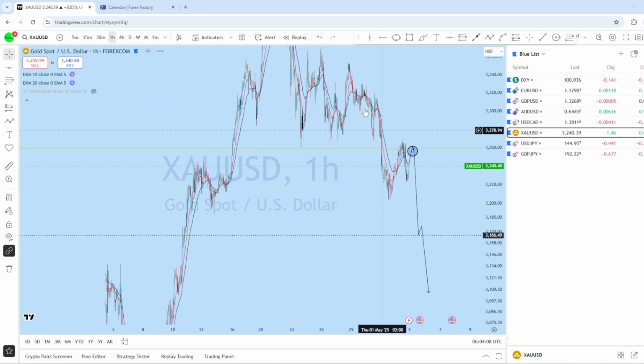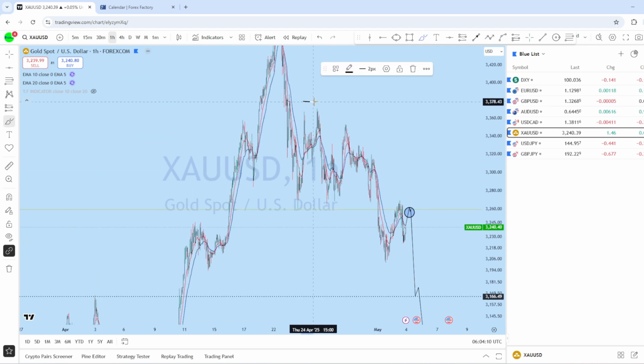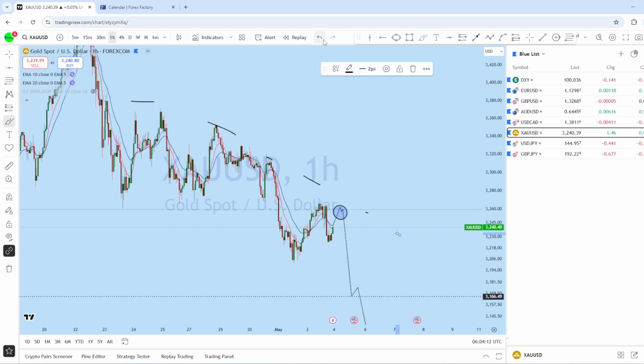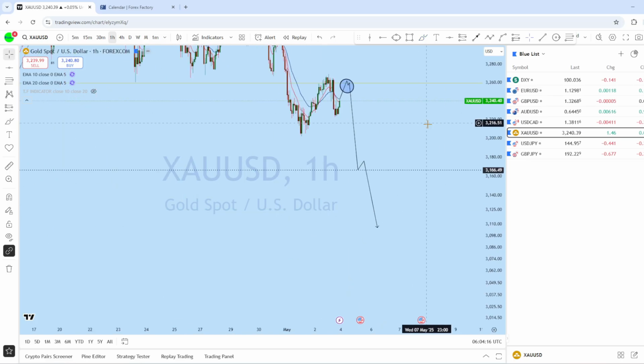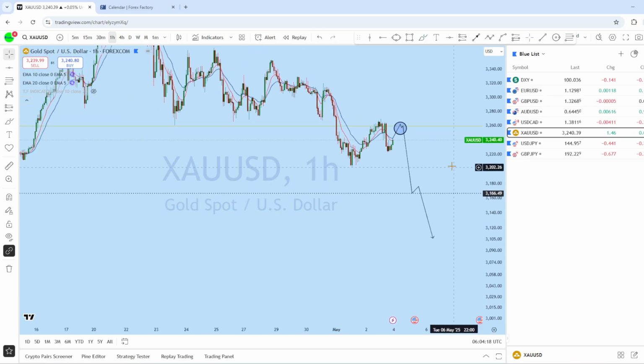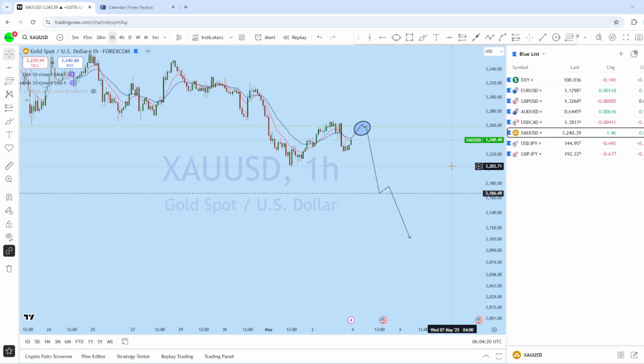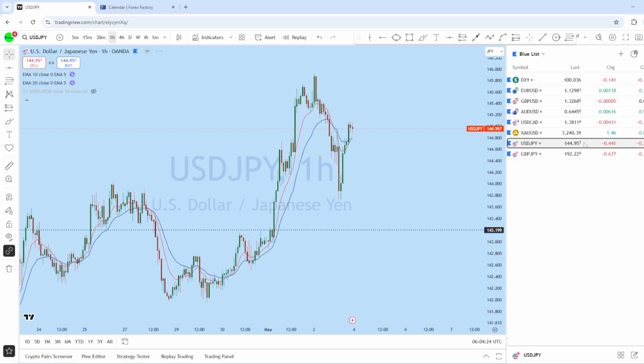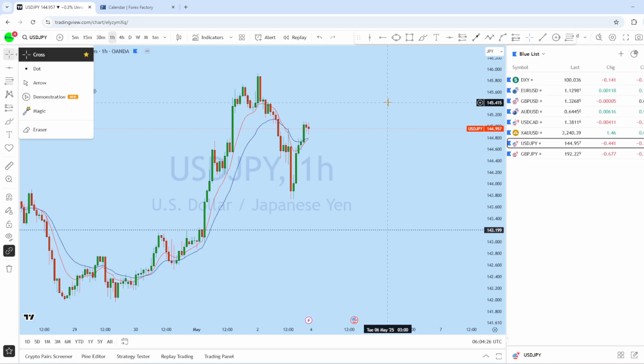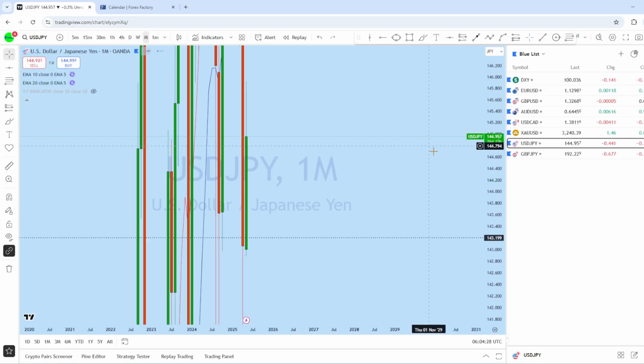As we can see, this market is smoothly maintaining that series of lower high. So as soon as we find suitable entry on XAUSD, we will be looking at going short with a high probability trade setup. Now let's look at dollar yen and GBP JPY. Let's see what kind of trading opportunity we have.